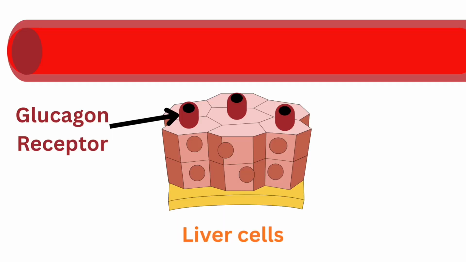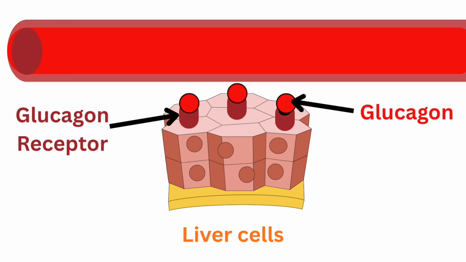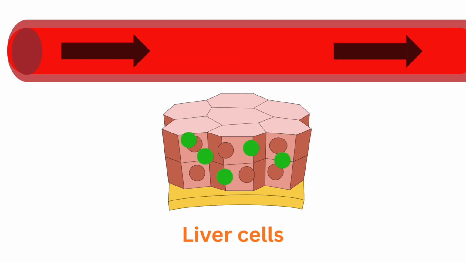So the liver cells also contain glucagon receptors, and when the pancreas releases glucagon into the blood, the glucagon will travel to the liver cells and bind to the receptors. This triggers the liver cells to break the stored glycogen down back into glucose, and that glucose can pass back into the blood so that the blood glucose level goes back to where it should be.